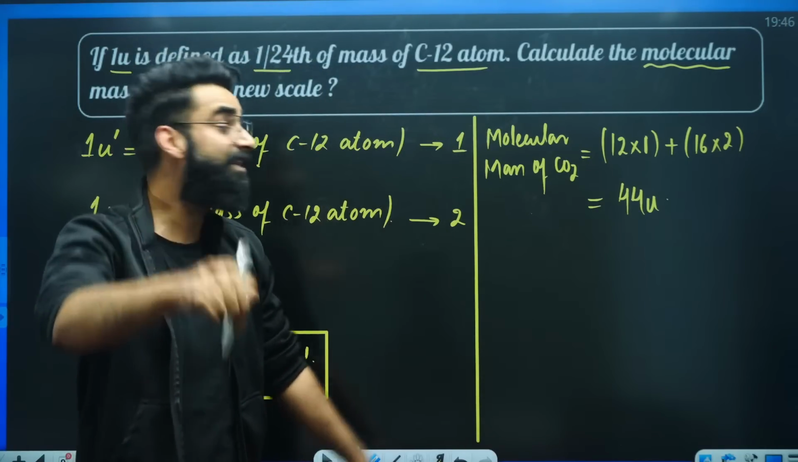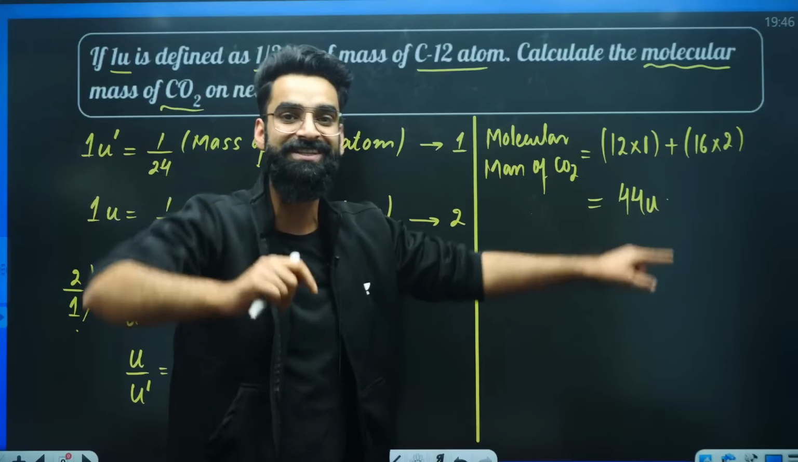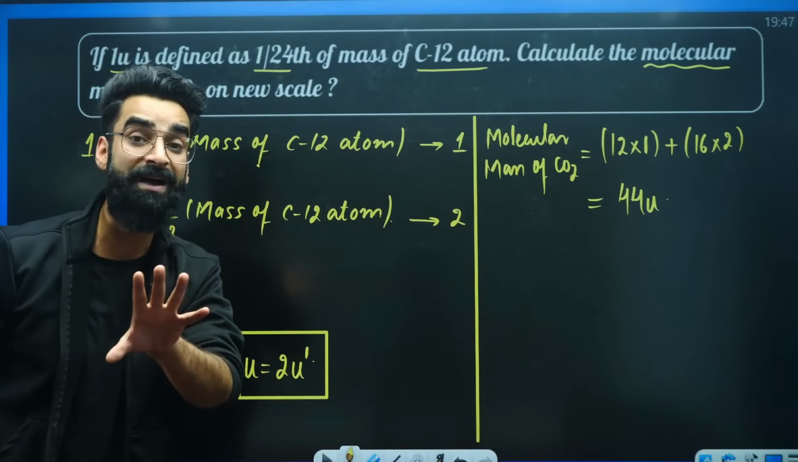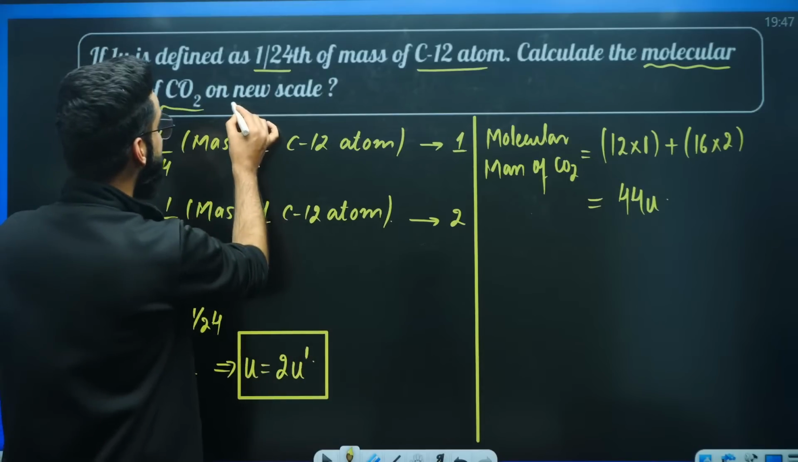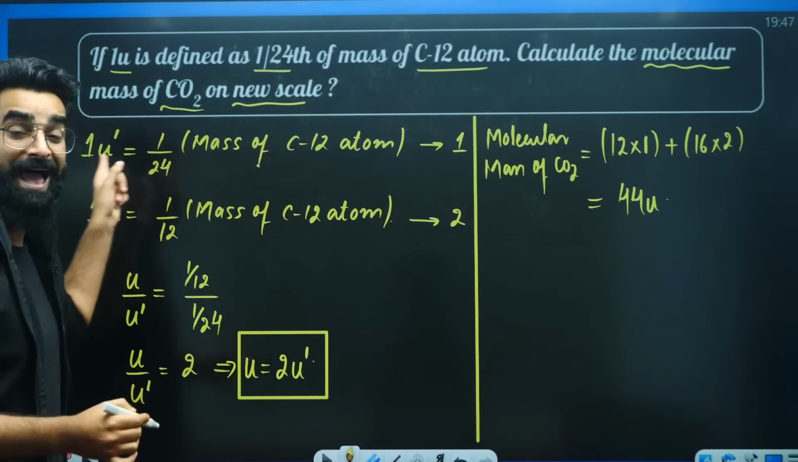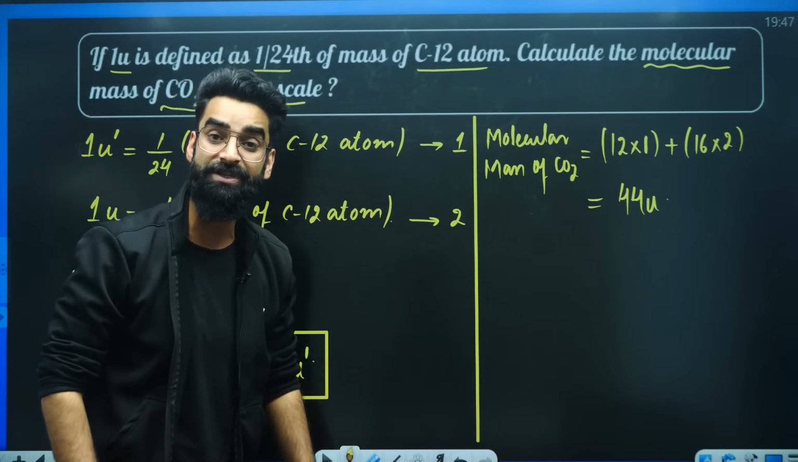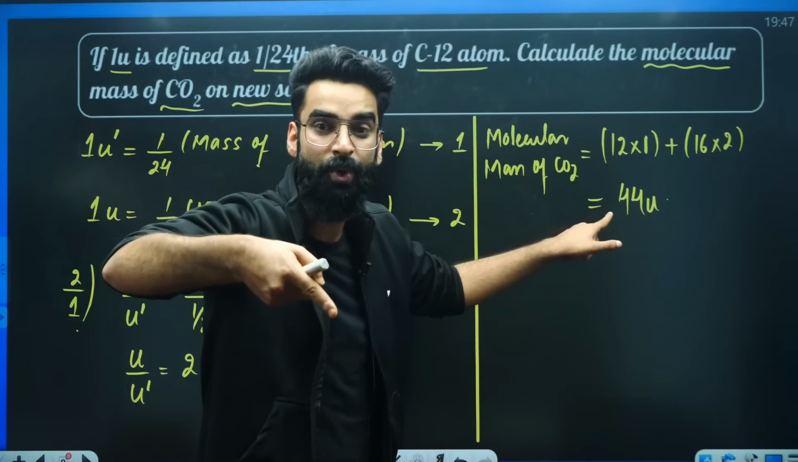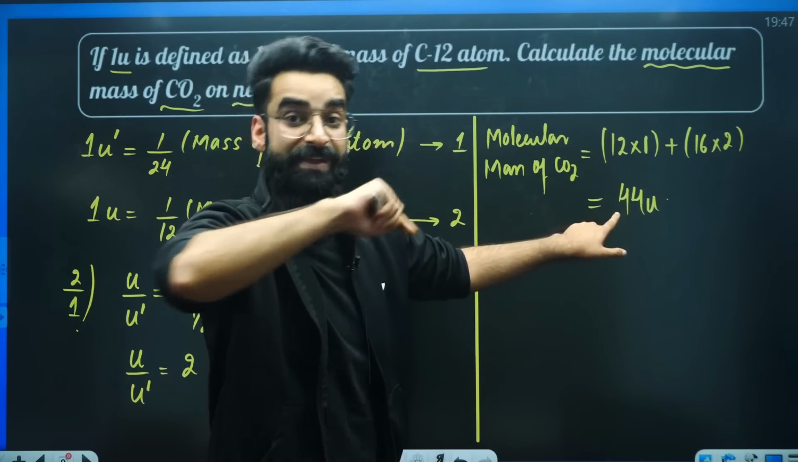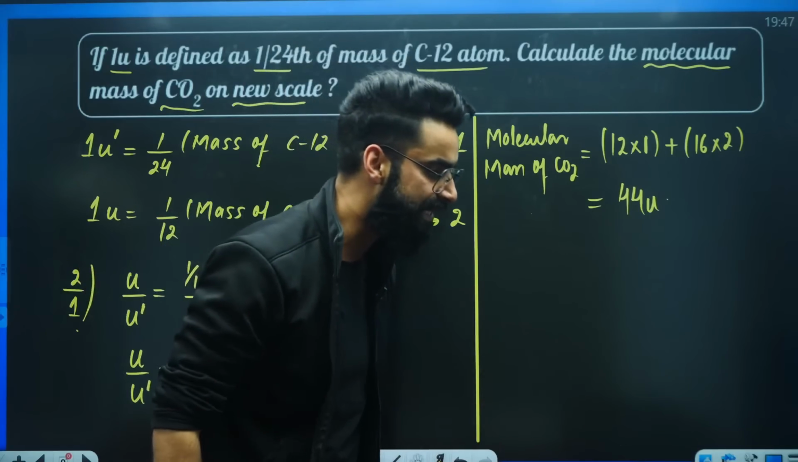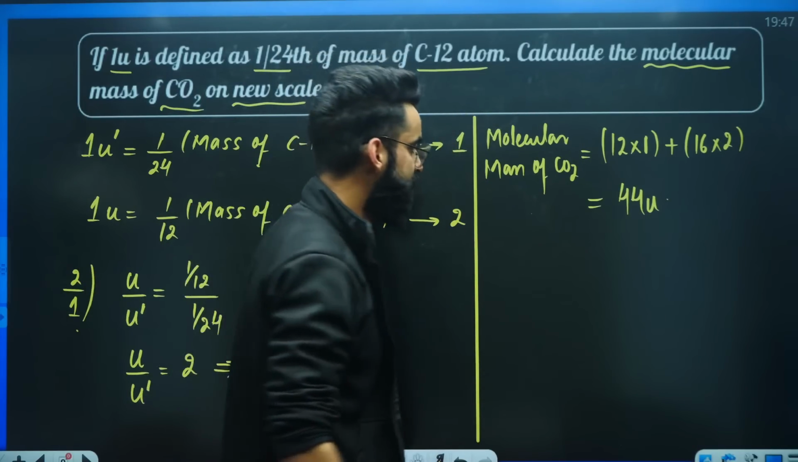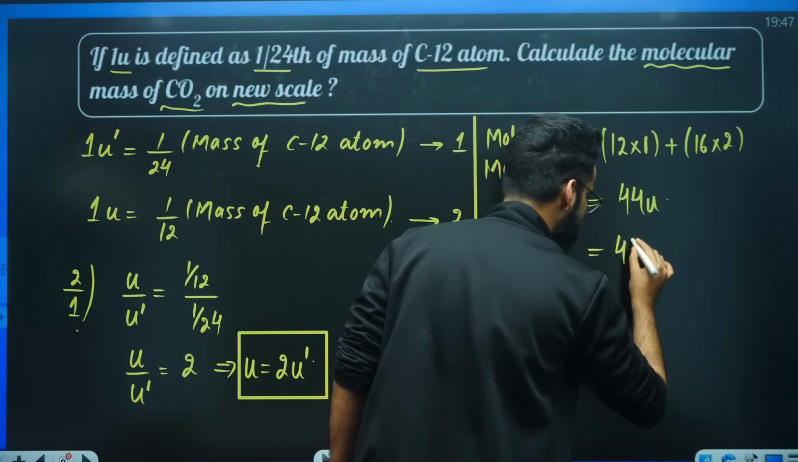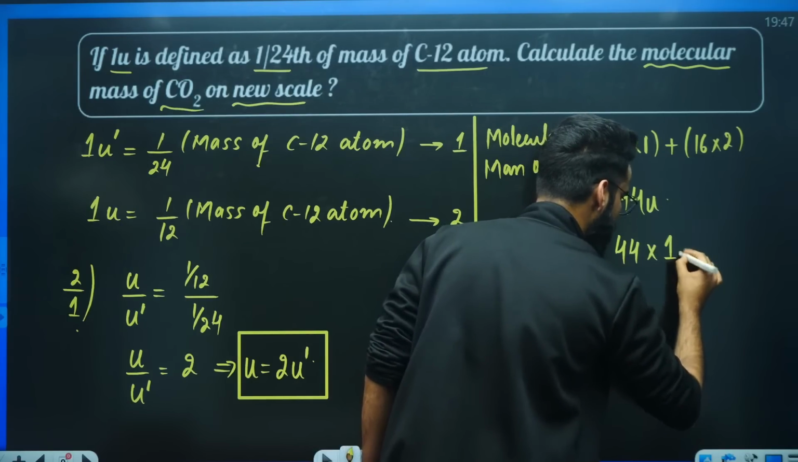But do we need to write the answer in terms of U or U dash? We have to write the molecular mass of carbon dioxide as per the new scale, the scale that is given to us in the question. So we are not supposed to write the molecular mass in terms of U. U is the conventional scale. We have to write it in terms of U dash, the new scale. So can I say this 44U is just 44 multiplied by 1U?